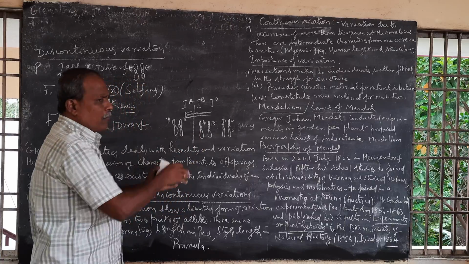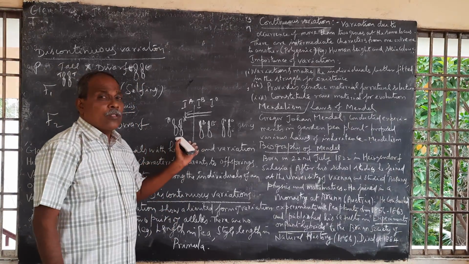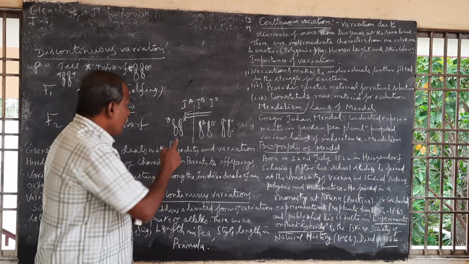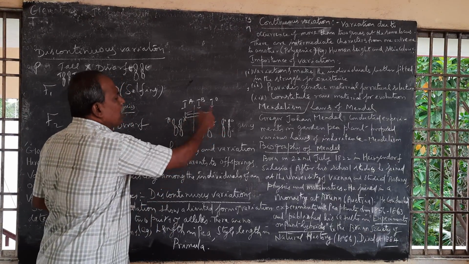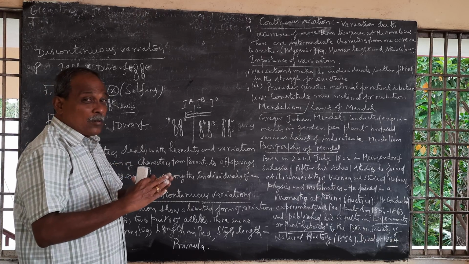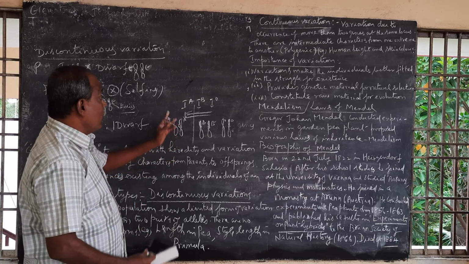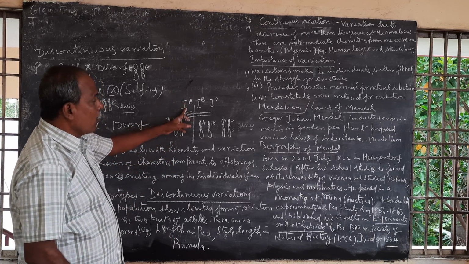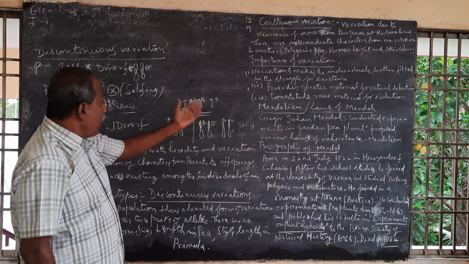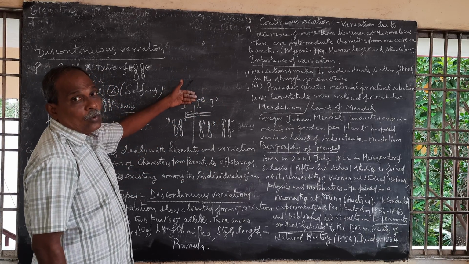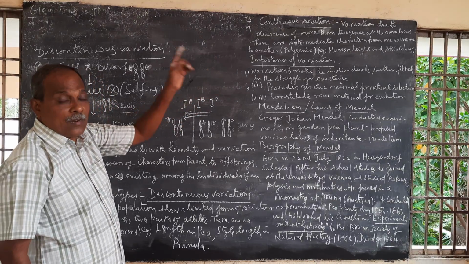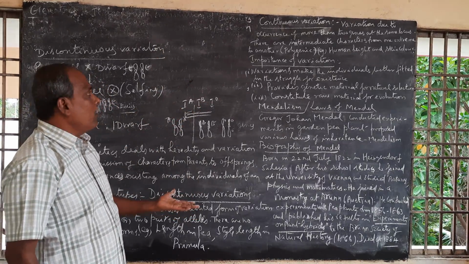For example, take any number of chromosomes, 23 pairs of chromosomes. You just take any one of those chromosomes, and it will contain this kind of gene. More than 2 genes, in the sense, you get which groups from this? A group blood, B group blood, O group. Apart from that, you get AB group also. So this is the occurrence of more than 2 genes at the same locus in a population.